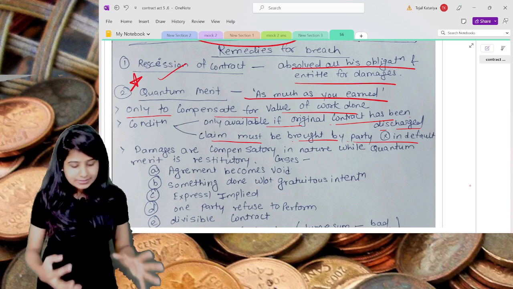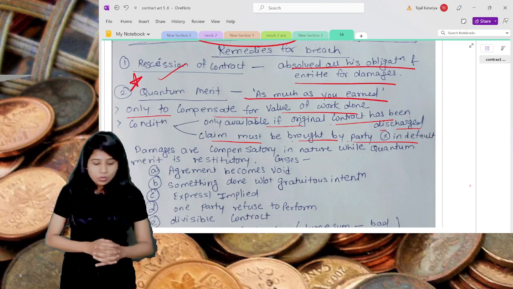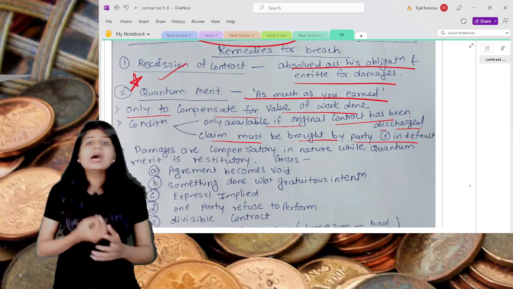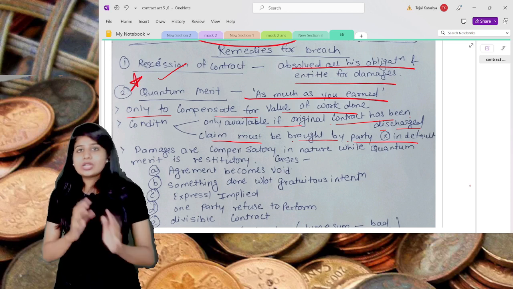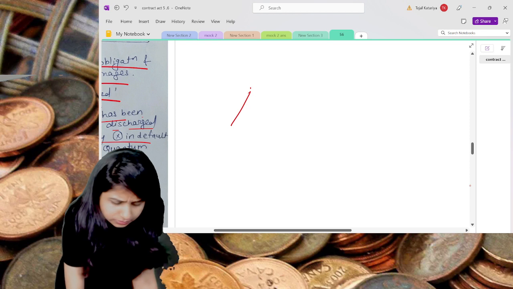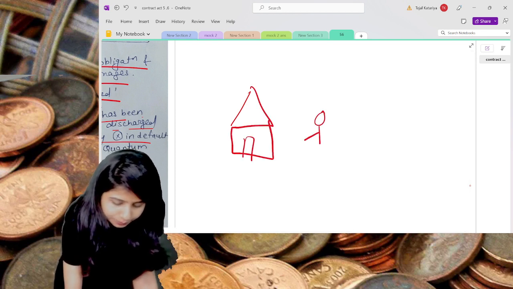Now understand, for example, quantum meruit is what you should be paying to the other party only for as much as you have earned. For example, this is your house, and some painter is painting your house.